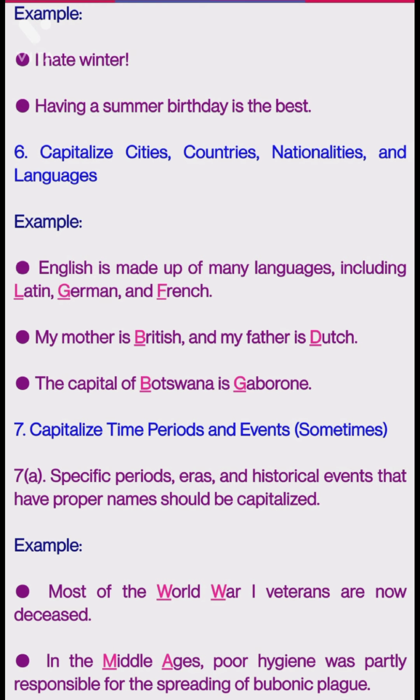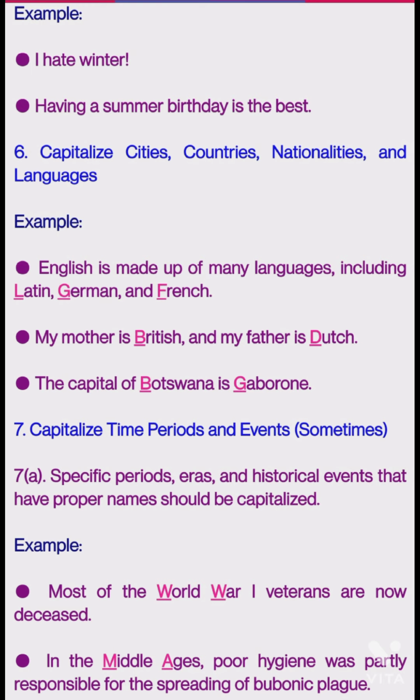And here the next sentence: My mother is British, my father is Dutch. See, here British is written with a capital B, and my father is Dutch, here also D is written in a capital letter. Capitals are used for countries, for cities, for nationalities and for languages. This is clear. And capitalize the time periods and events.